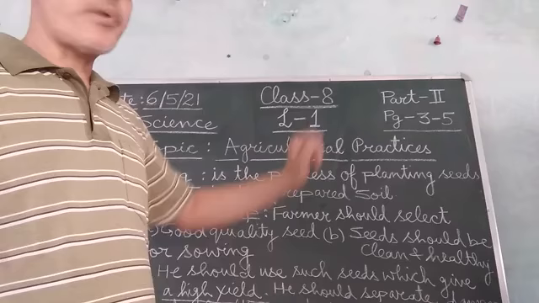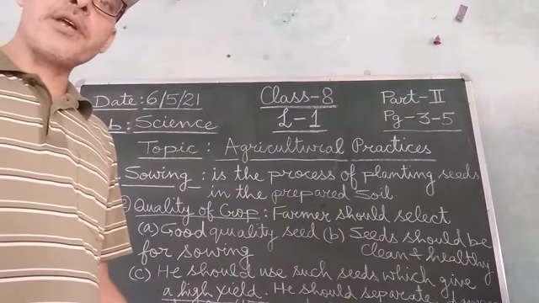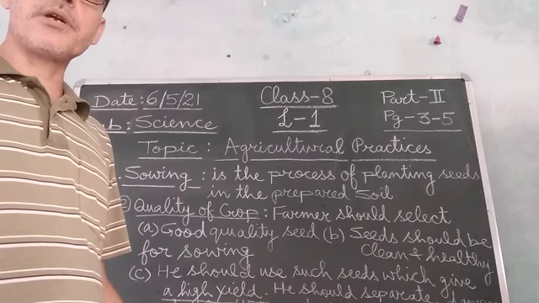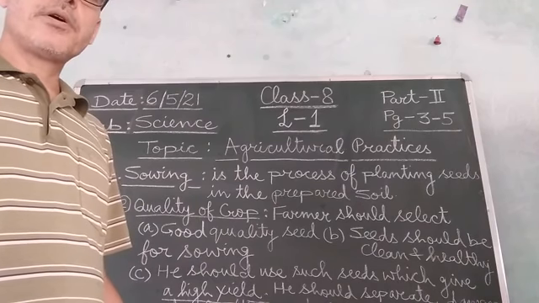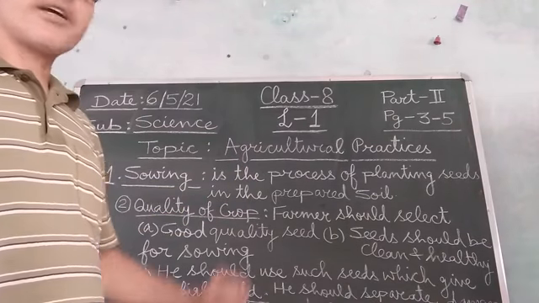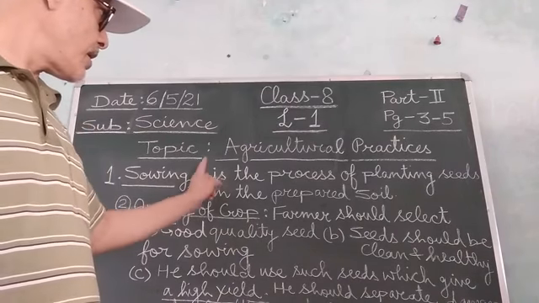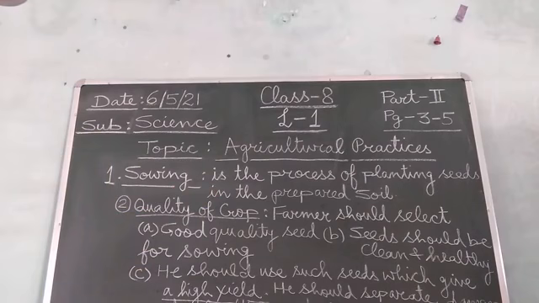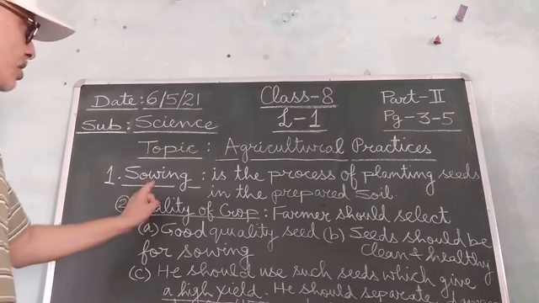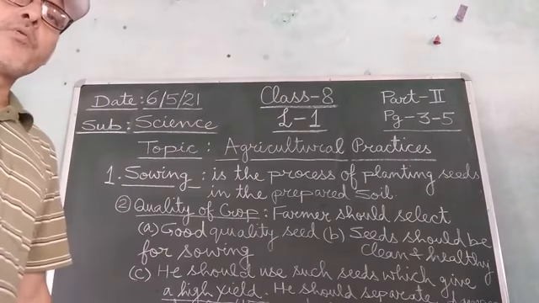And today, in part 2 of the explanation of class 8 science, the first chapter, that is lesson number 1, crop production and management, I will tell you some more agricultural practices. The main topic in agricultural practice about which I will be explaining today is sowing. So students, first of all you should understand what sowing is.